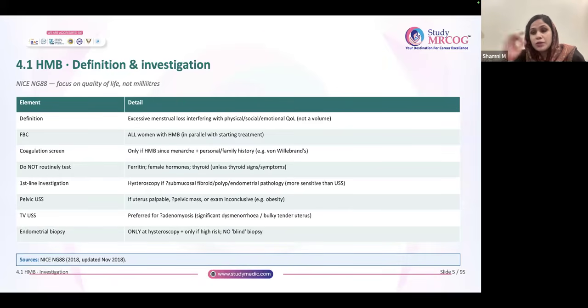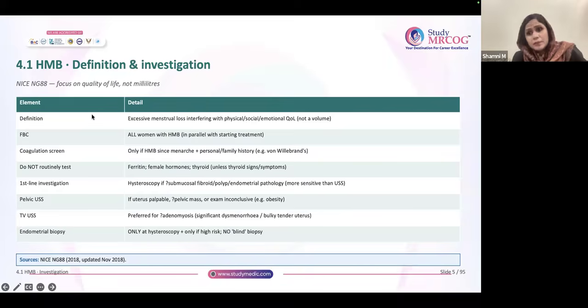When will you examine the patient? You will examine the patient if you're planning to put in an LNG-IUS. We all know that the first line treatment is LNG-IUS. Only if the patient denies it or is not fit for LNG-IUS will we go with the second line treatment, that is tranexamic acid. So just to start tranexamic acid, there is no need to examine. You may just start directly. But for LNG-IUS, you have to do a pelvic examination. That is a must.